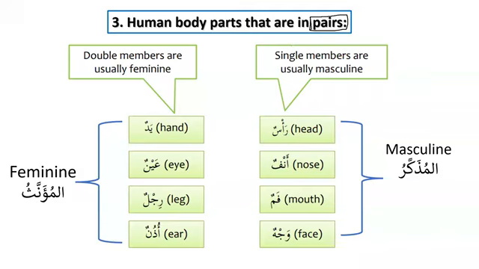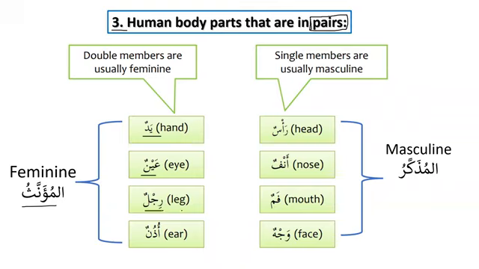And number 3, as we can see over here, this is the addition to our list, the body parts that are in pairs. For example, yadun, hand, and of course we have 2 hands. So because it is in pair, that's why in Arabic it is feminine. It will be al-mu'annathu. Similarly, aynun, we have 2 eyes, aynan, so that's why it is also feminine.